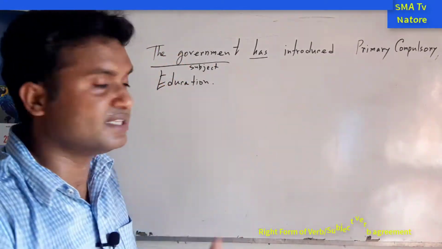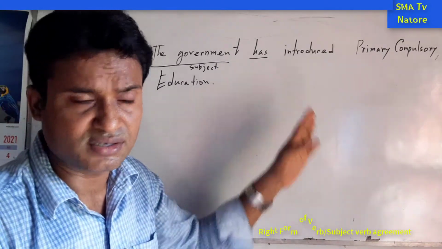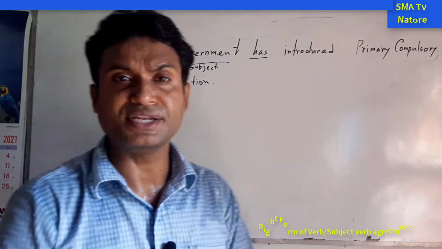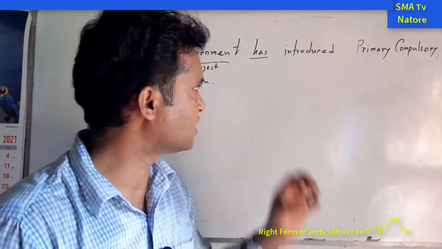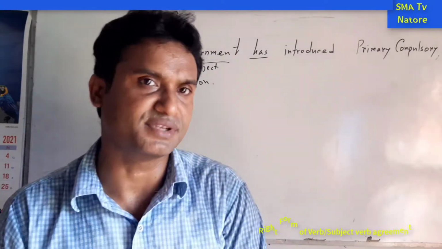So if we say in the present form, has is used here, so it is not the indefinite, it is not the continuous, it is not the perfect continuous, but it is only perfect. For example, it is not the past event, it is not the future event, this is the present event.